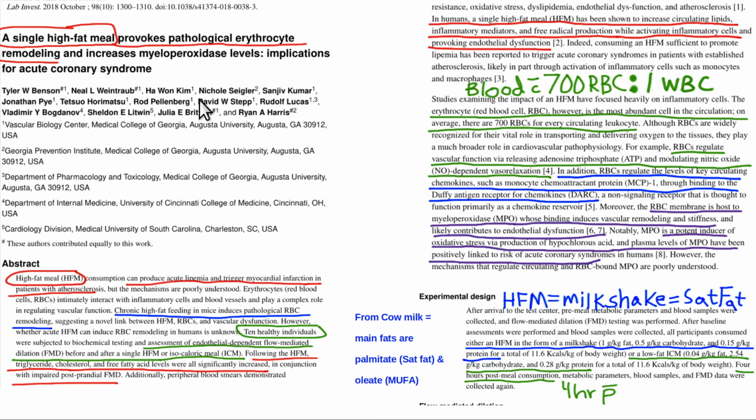Okay, this is just another article talking about a high-fat meal changing red blood cell shape. The words they use are pathological, meaning abnormal, bad. Erythrocyte is red blood cell. Remodeling means changes in shape. Okay, so for 10 healthy people, they fed them a high-fat meal with a milkshake, meaning primarily saturated fat. Red blood cells are by far the most common cell in your blood. For every white blood cell, there's 700 red blood cells. So anything that happens to them in the blood is a very big deal.